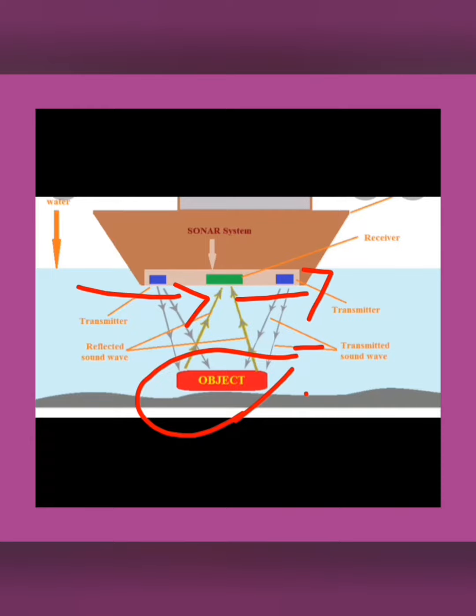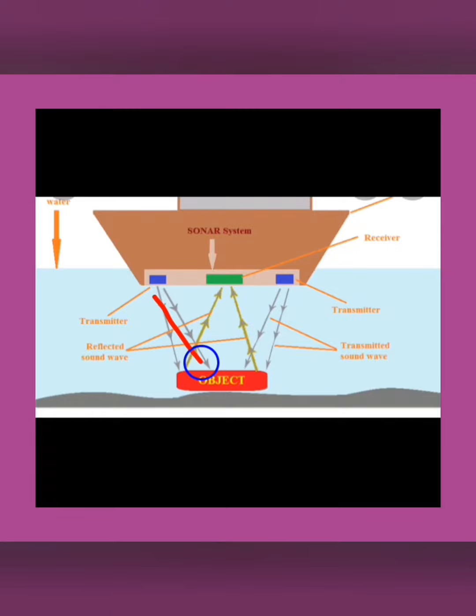So these ultrasonic waves are sent into the water, hit the object, are reflected back and reach the receiver, and they calculate the distance using the same formula, d = vt/2.